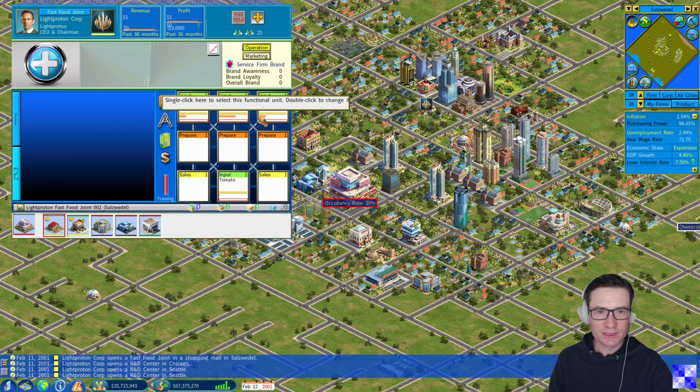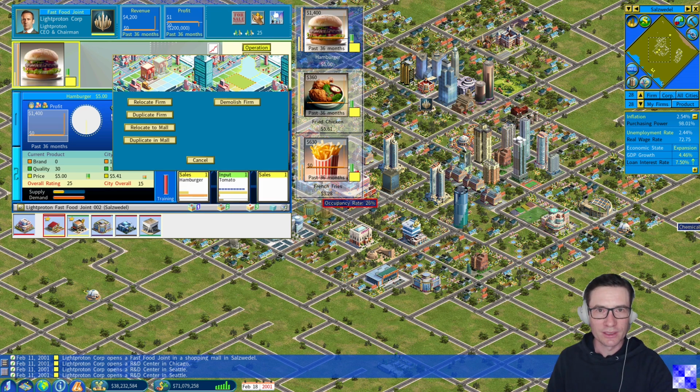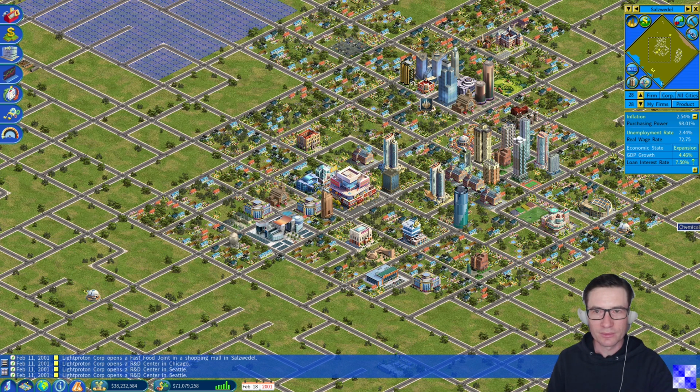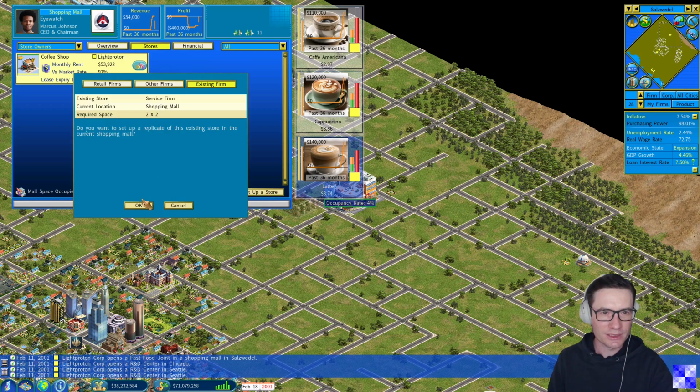Let's simply start to simulate and observe how the different products are prepared and demand is increasing. Great, this worked. Once again, duplicate in mall. Now go to the third one of the city, this one which is far outside of the city.